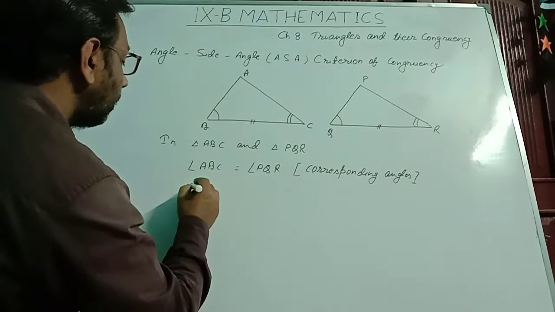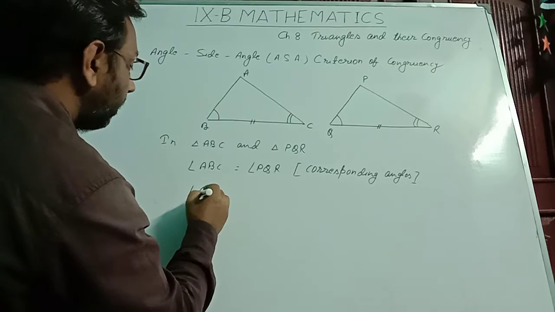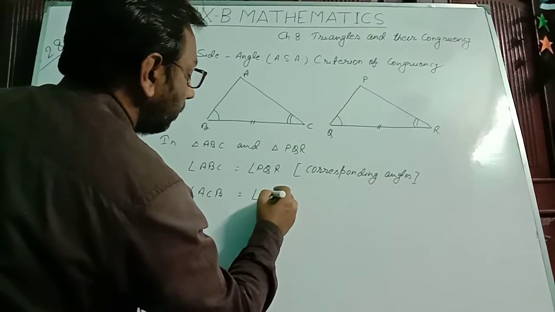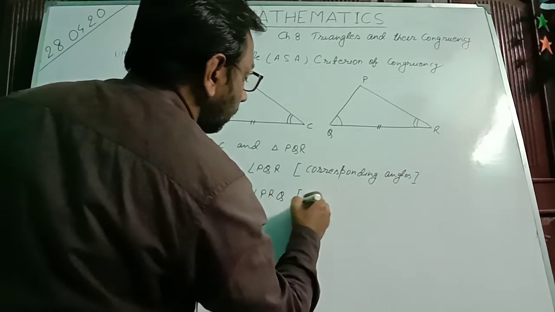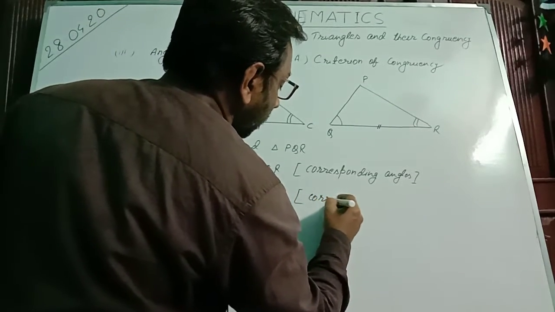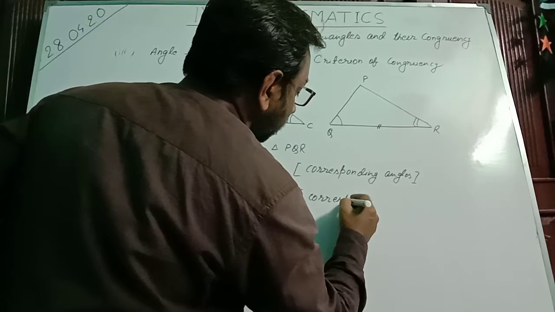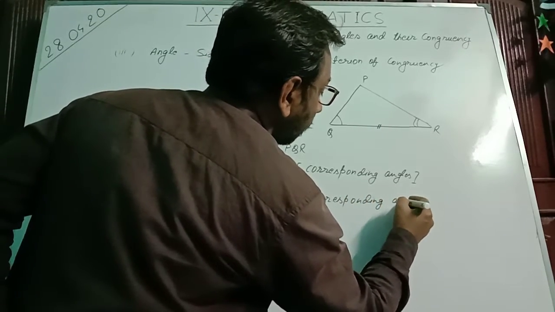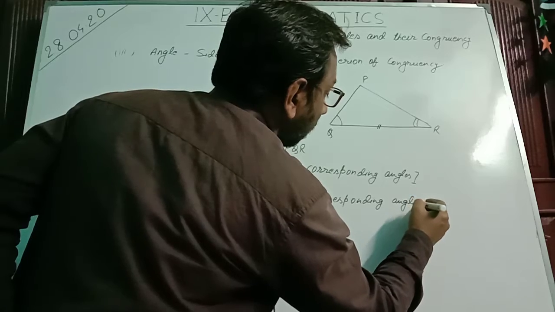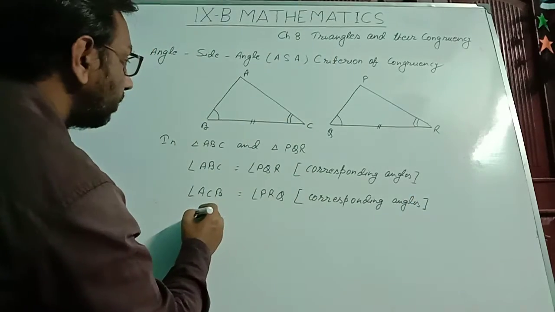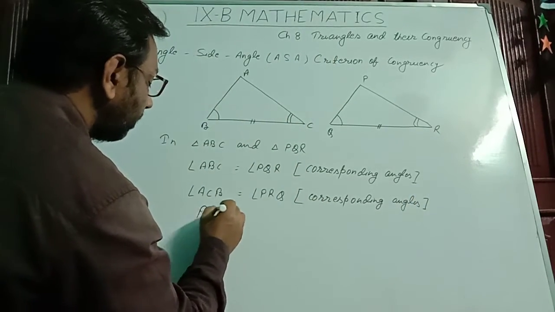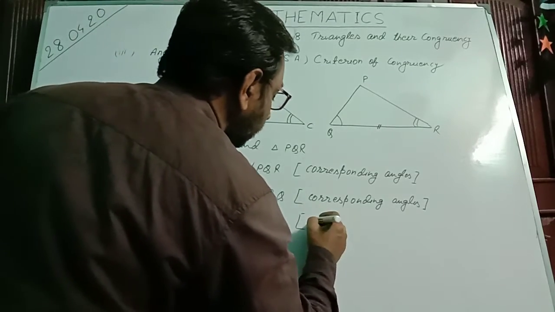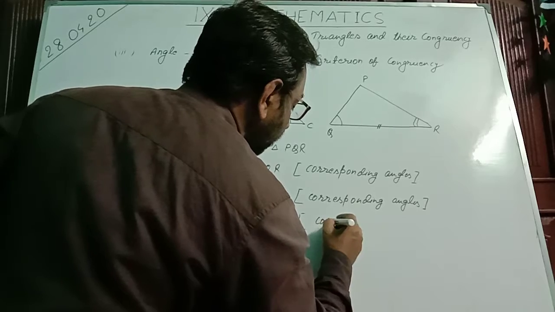Secondly, angle ACB is equal to angle PRQ. These are also corresponding angles. And third, BC is equal to QR. This is a pair of corresponding sides.